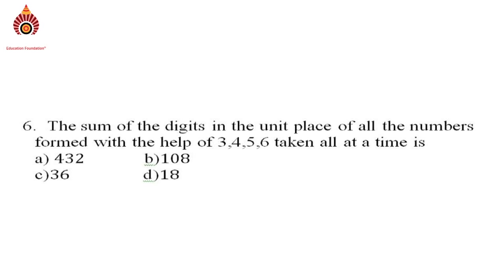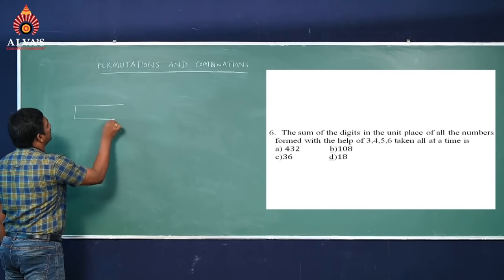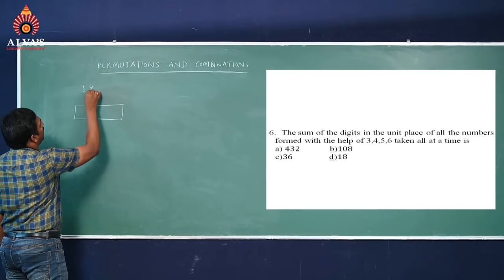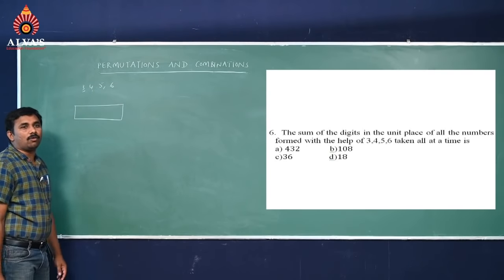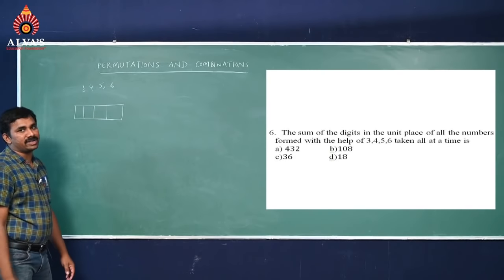The sum of the digits in the unit place of all the numbers formed with the help of 3, 4, 5, 6 taken all at a time is: option A 432, option B 108, option C 36, option D 18. If you observe here, 3, 4, 5, 6 digits are given and we take all at a time. So with 3, 4, 5, 6, we can get a 4-digit number.